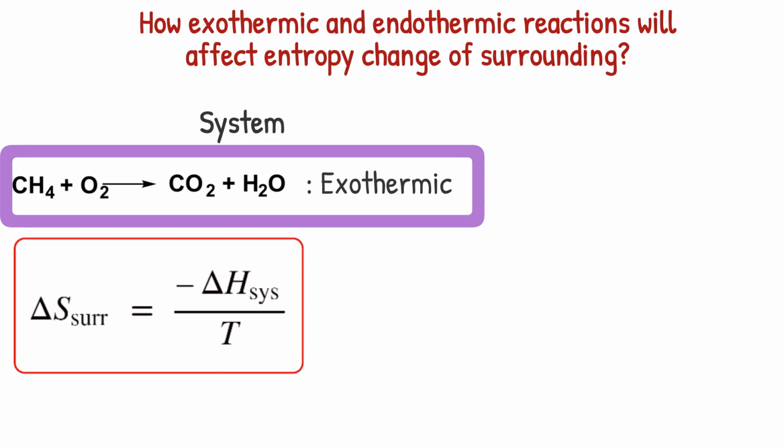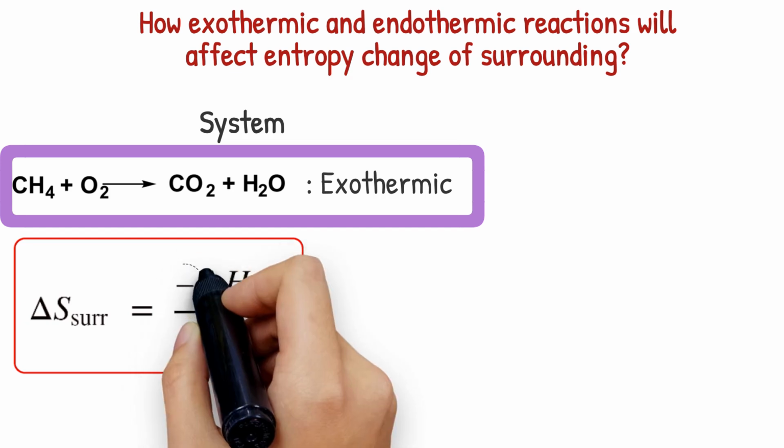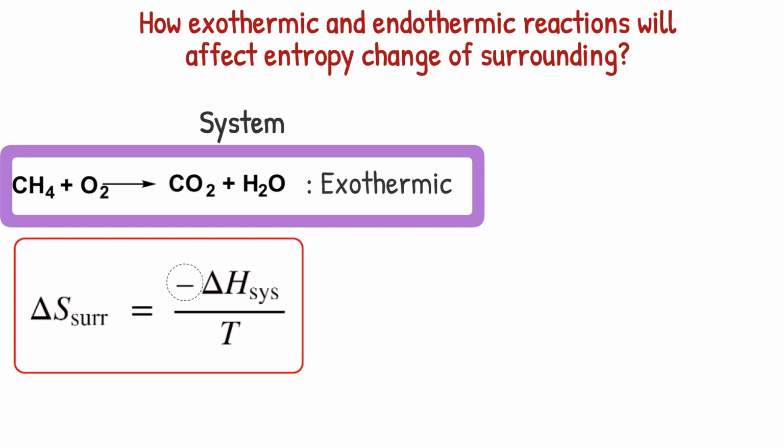Enthalpy of exothermic reaction is negative, but exothermic reaction causes entropy of surrounding to be positive. This is a reason why we have to put negative sign on the formula to change sign from negative to positive. We can apply similar reasoning to endothermic reaction, where energy moves from surrounding to system. For endothermic reaction, entropy of surrounding decreases as reaction takes place.